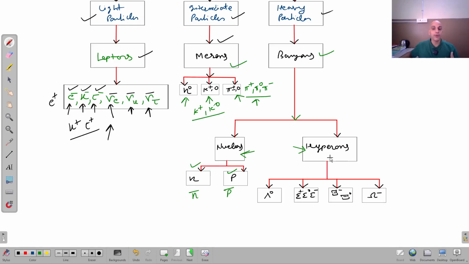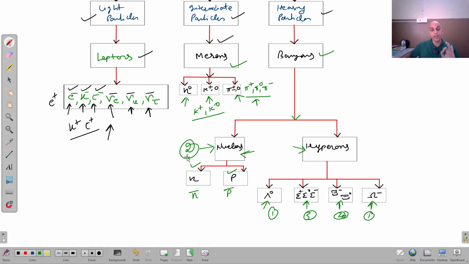Hyperons. Now, hyperons have different families. Lambda has only one particle, right? Then the sigma family has three members, then xi, and then omega. Sigma positive, sigma naught, sigma negative, xi naught, and omega negative. One member, three members, two members, and one member. It is very important, and here we have nucleons, two members only.